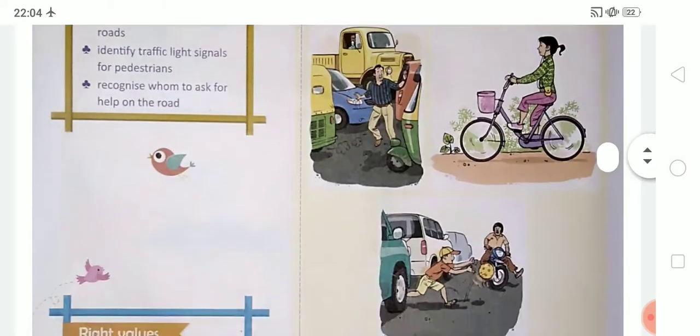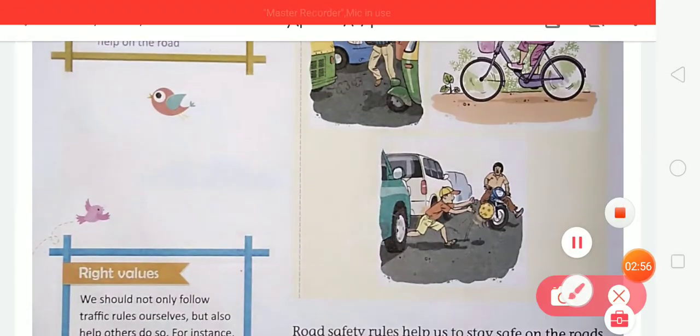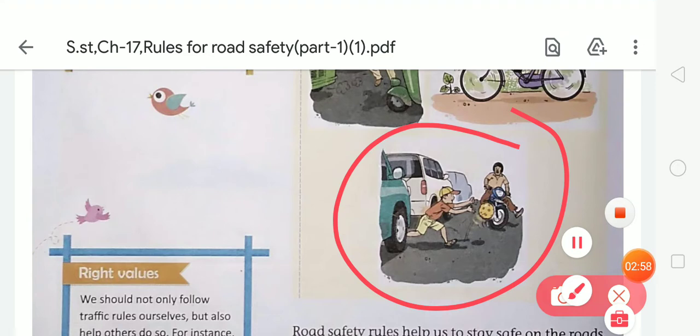Now look at the next picture. Here you can see a boy playing on the road. Is this a right way? Is this a right place to play? No, we should not play on the road.